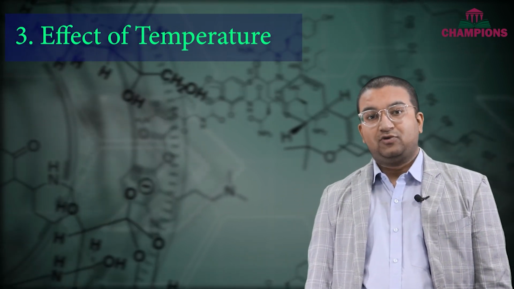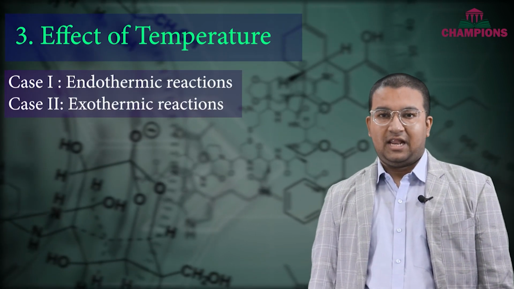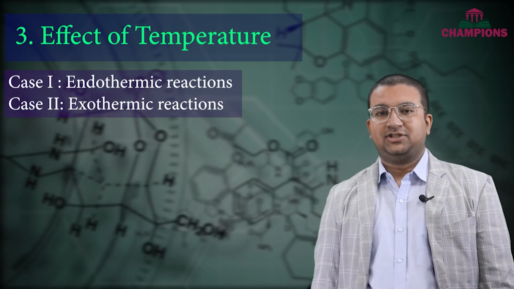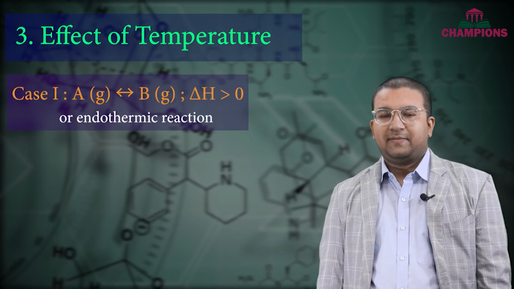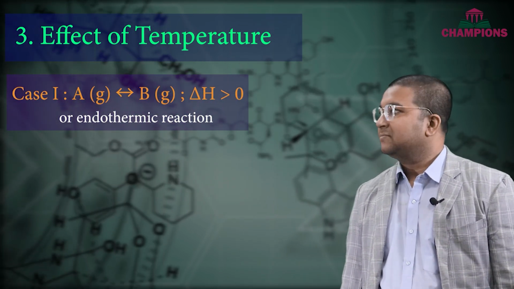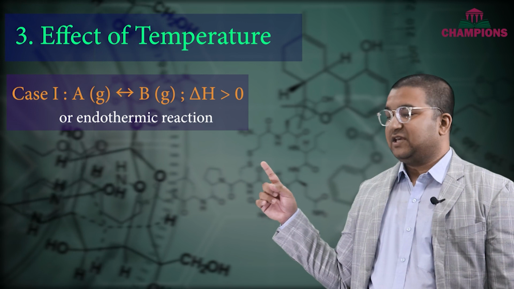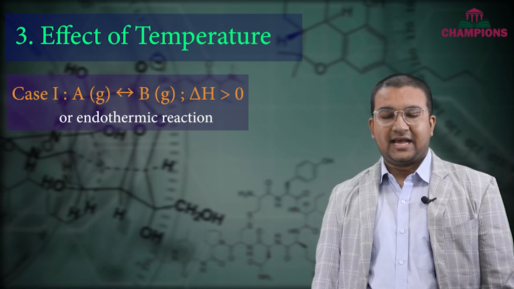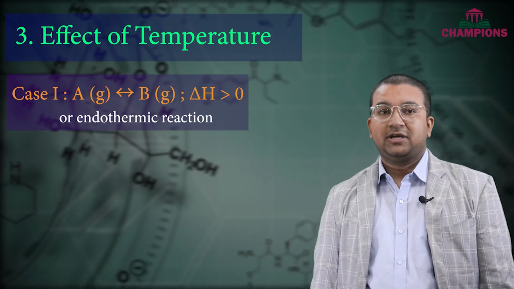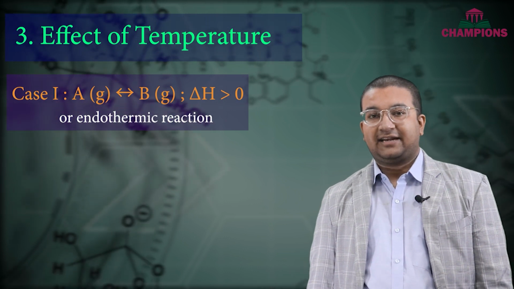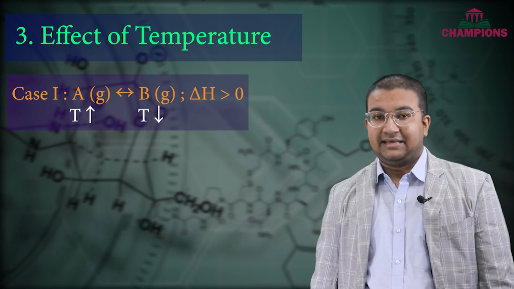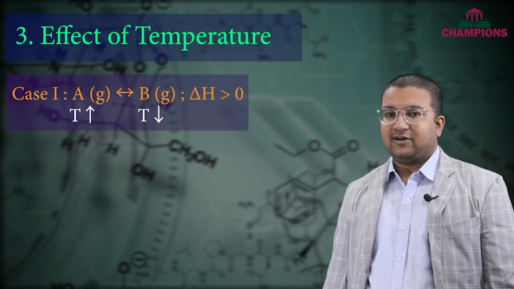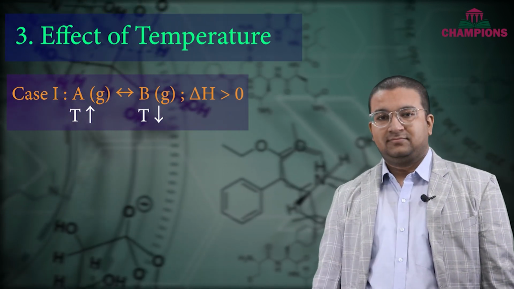For this case, we need to consider two different possibilities. Number one is an endothermic reaction and the second one is an exothermic reaction. Let's talk about endothermic reactions first. Imagine a reaction which is A equals B. Now this reaction has endothermic nature, so it is very clear that the reactant side has more temperature because heat is being consumed by the reactant, and the product side of course will have less temperature.